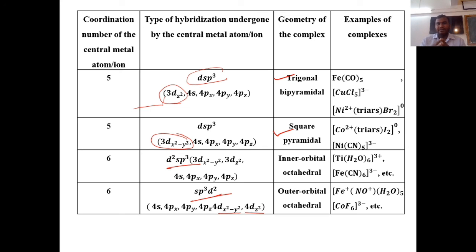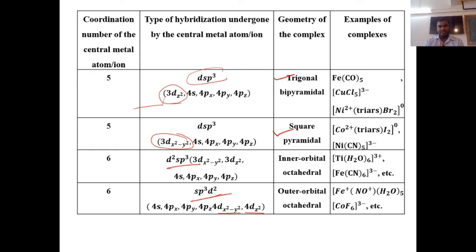And if the coordination number is 6, what will be the geometry? No doubt it is octahedral, but the orbitals involved, whether d2sp3 or sp3d2, govern whether it is inner orbital octahedral or outer orbital octahedral, and this gives the concept of low spin and high spin. When we solve examples, we will see the hybridization of the complex. We will better understand how the complex is high spin, low spin, paramagnetic or diamagnetic.